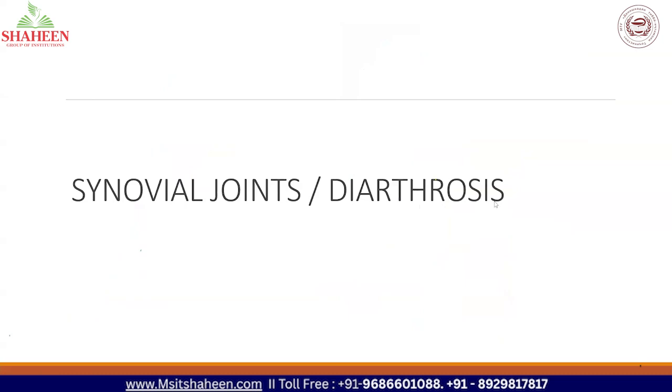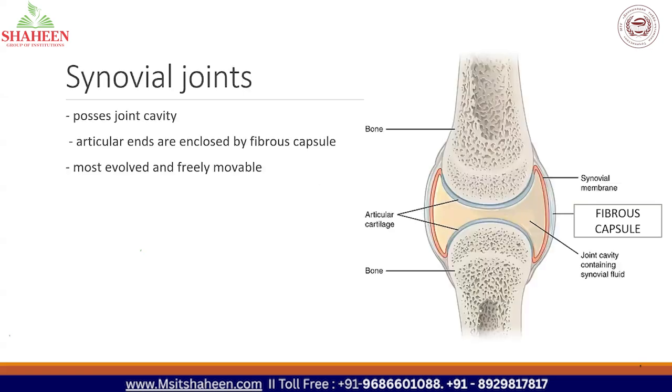diarthrosis. So synovial joints are the largest joints in the body, or the most common joints in the human body. So the other term for synovial joints is diarthrosis. Okay. So coming to synovial joints. The two joints which we have studied, that is fibrous and cartilaginous joints, were not having something called a joint cavity. So in this picture, you can see that between the bone above and the bone below, there is a cavity, and that is the peculiarity of the synovial joint.